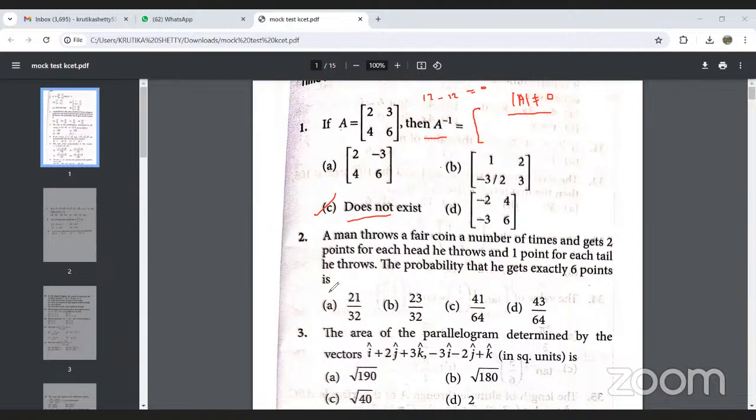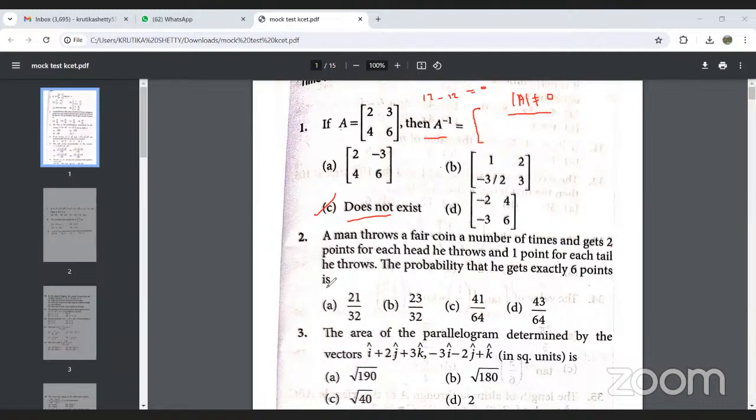So if there is a head, he is getting 2 points, and if there is a tail, then he gets 1 point. The probability that he gets exactly 6 points is.